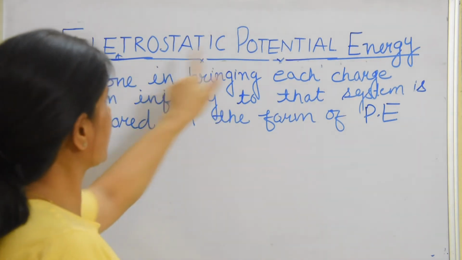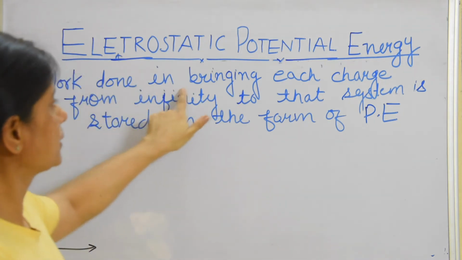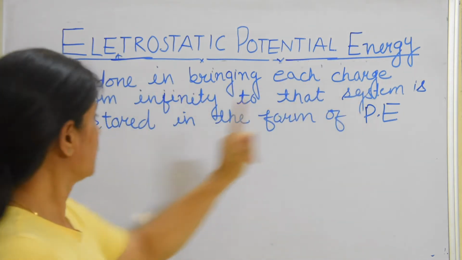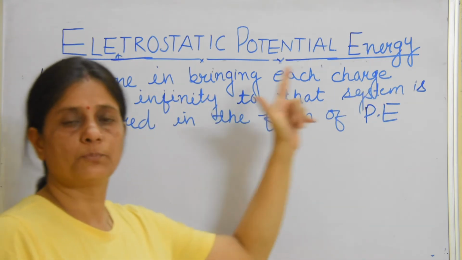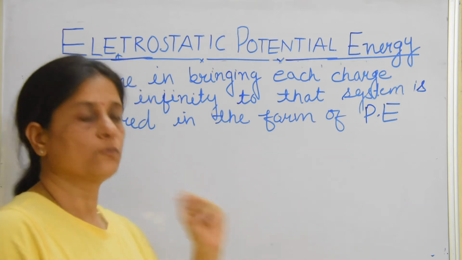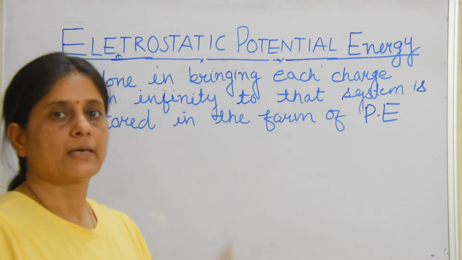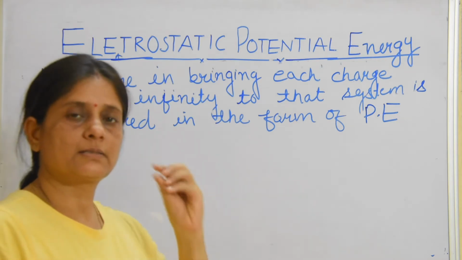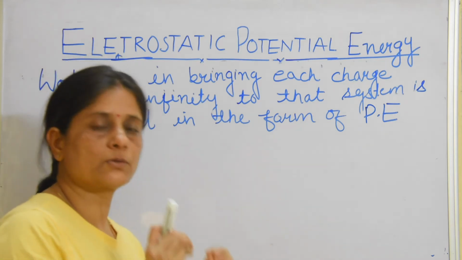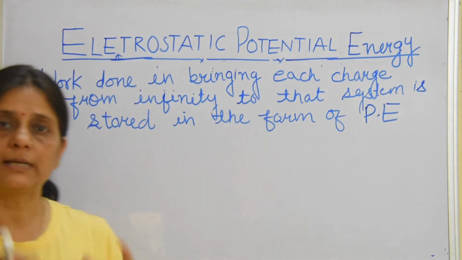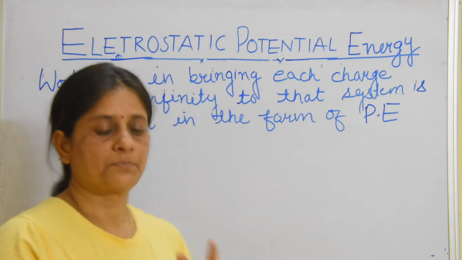Now, the electrostatic potential energy of a system of charges is the work done in bringing each charge from infinity to that system, stored in the form of potential energy. For potential energy there should be a system of charges. If there is only one charge, there is no potential energy. It means for electrostatic potential energy you need to have more than one charge. For one charge there is no potential energy, isn't it?